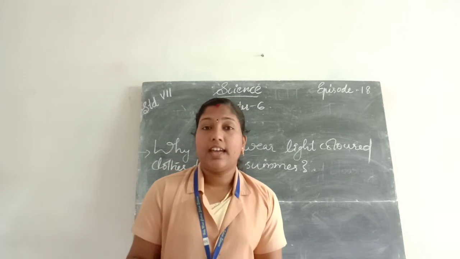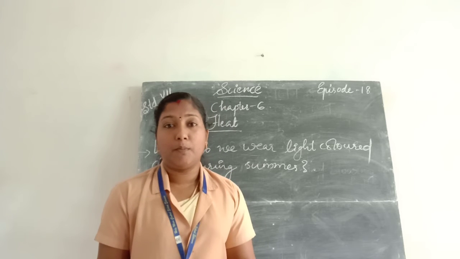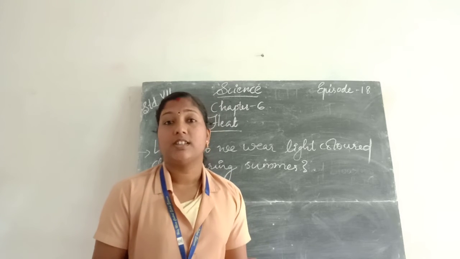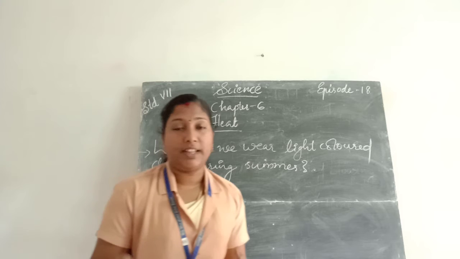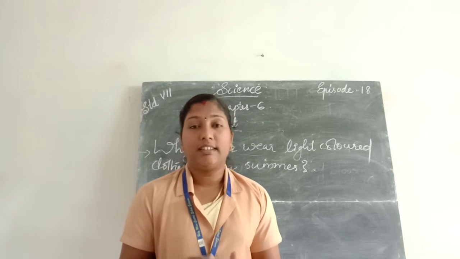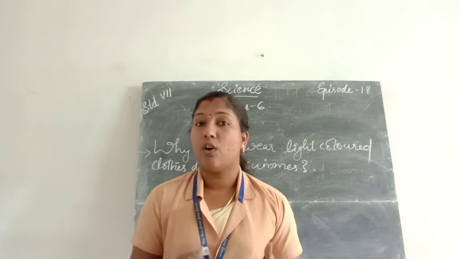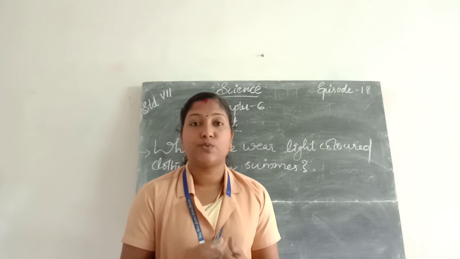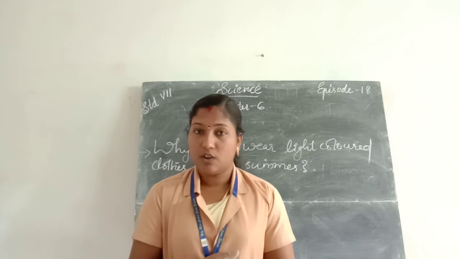So the air present between the body and the woolen clothes is warm, so it keeps us warm during winter season. Okay.